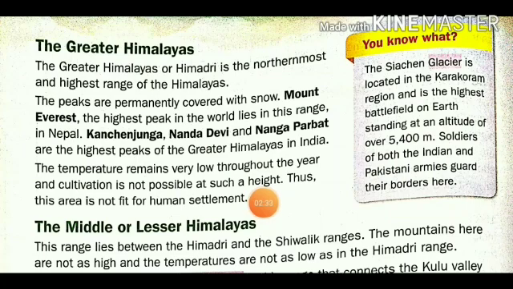So farming or cultivation of any kind of crops is not possible there. Thus this area is not fit for human settlements. No human being lives on this mountain range. All are living downside, in the middle part, which is called the Middle or Lesser Himalaya.